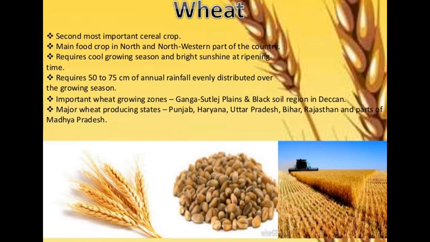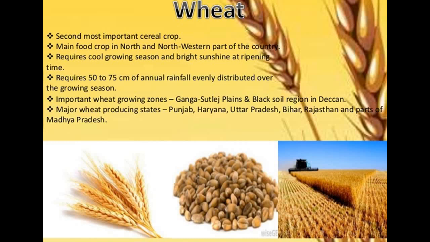Now the second major crop is wheat. It is one of the most important cereal crops, because the main food crop in the north and northwestern part of the country is wheat. It requires a cool growing season and bright sunshine at reaping time. It requires around 50 to 75 centimeters of annual rainfall, evenly distributed over the growing season, so basically it doesn't require much rainfall.